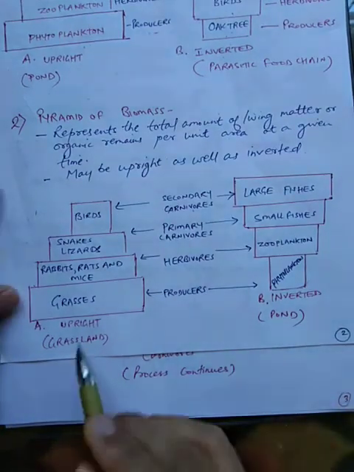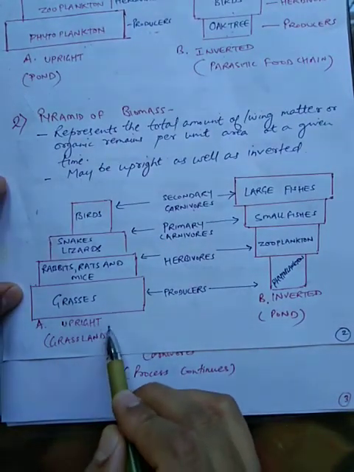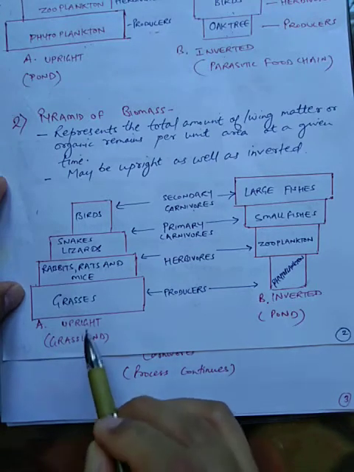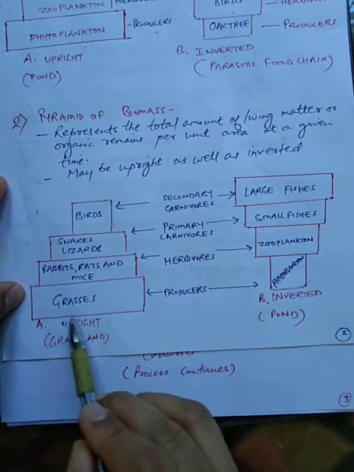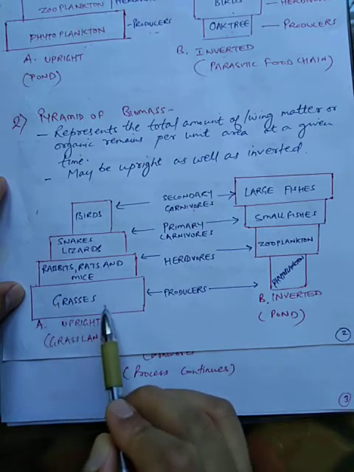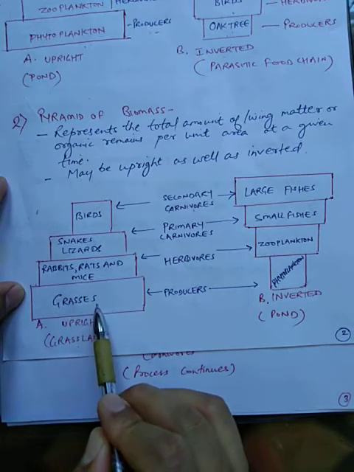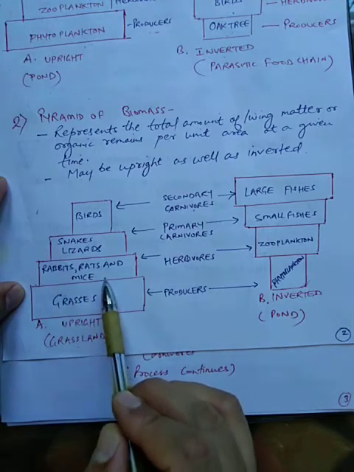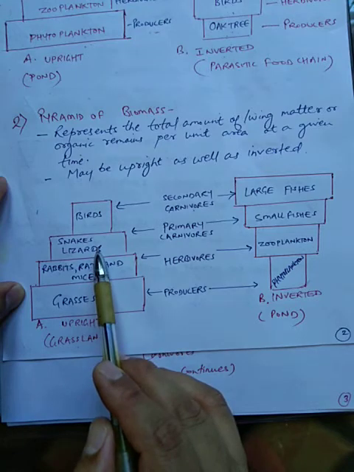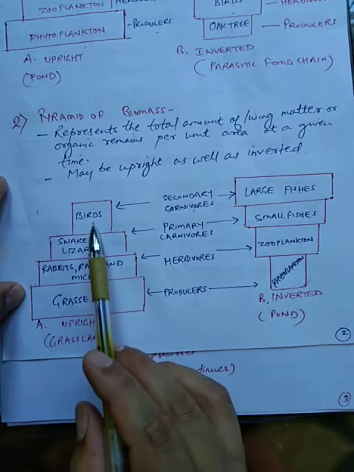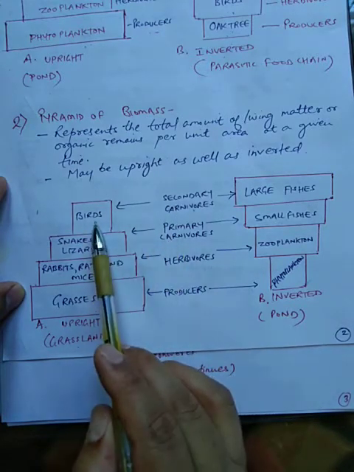Now, the upright pyramid of biomass is for a grassland food chain. Now students, see, the organic matter or organic remains present in the grasses is maximum. Here it is decreasing. Again, at the level of primary consumers or primary carnivores, it is decreasing, and at the top, that is secondary carnivores, it is decreasing.